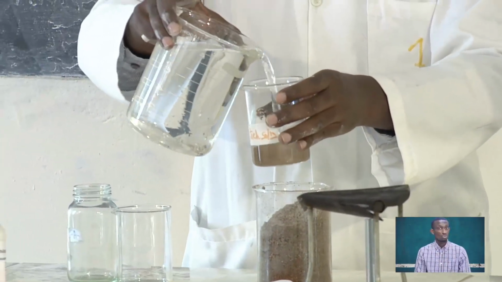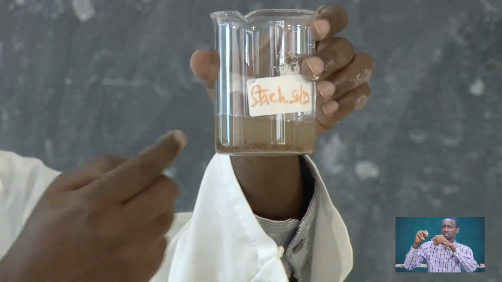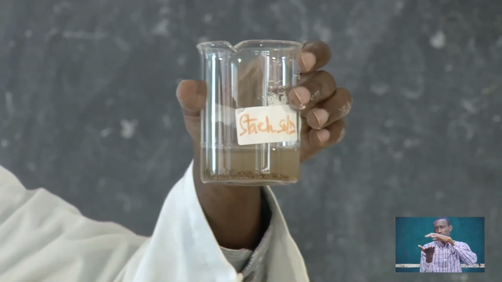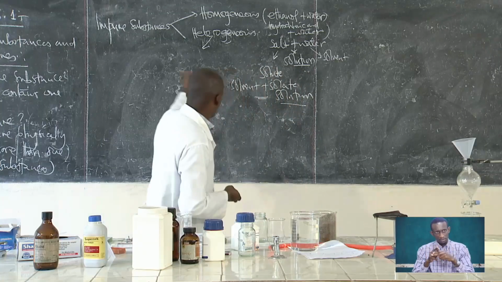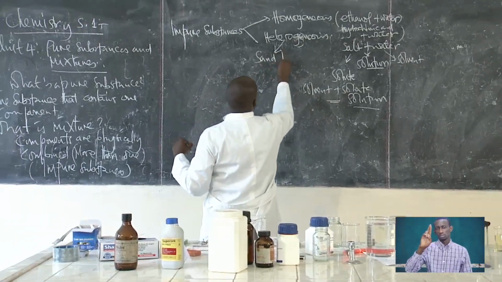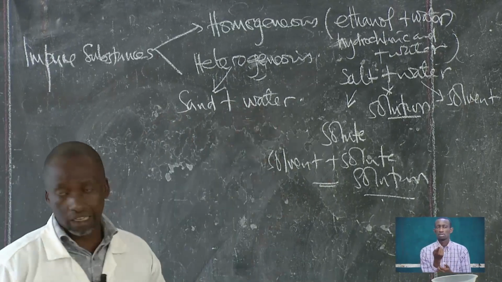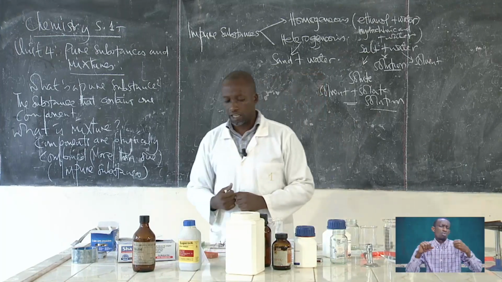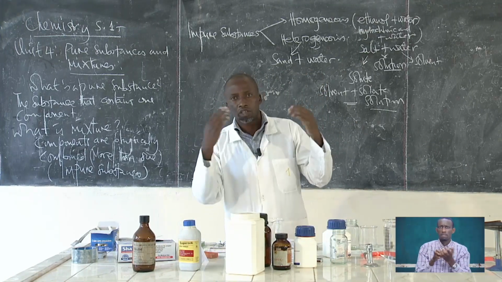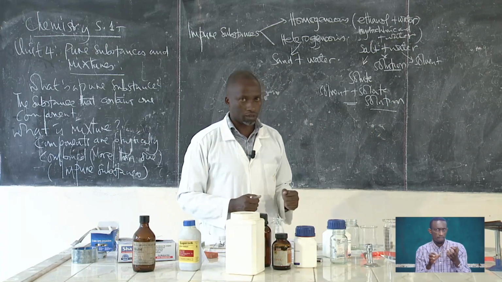You mix them together, and you can easily tell. When you look at it, you'll see the sand goes down and the water remains on top of the sand. So they form two distinct phases. There is a solid and a liquid. So this becomes a heterogeneous mixture. Sand and water is heterogeneous. Or again, you can have liquid-liquid mixtures. For the liquid-liquid mixtures, we mentioned oil and water. We gave a number of examples, if you remember very well.